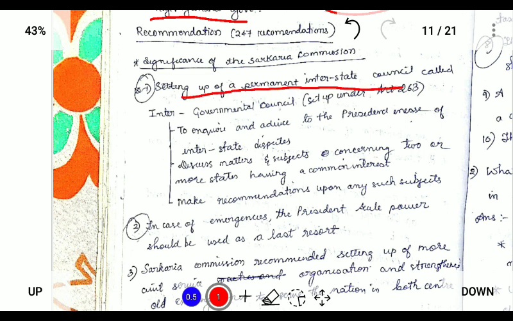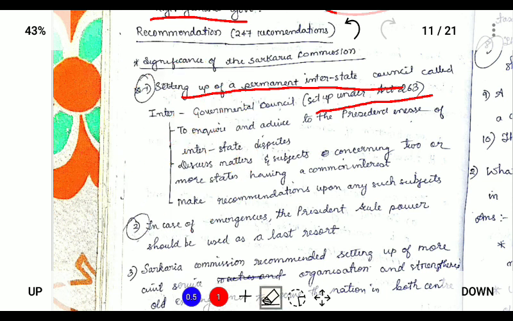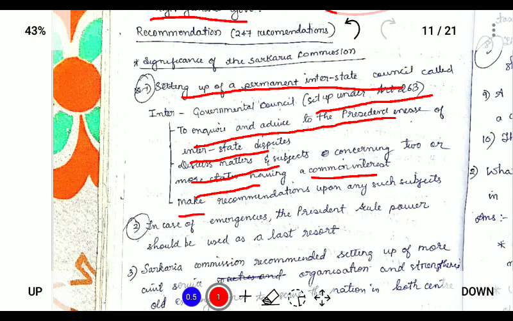So the Sarkar Commission provided for the establishment of an interstate council, and this interstate council was established only through Article 263, and it was established in 1990. The interstate council was established because of the Sarkar Commission to review the working of the center and the state. And this interstate council was very important because it inquires and advises the president in case of interstate disputes, and discusses matters concerning two or more states having a common interest, and makes recommendations upon any subjects.